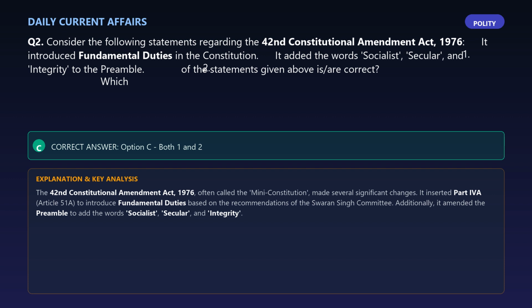Explanation: the 42nd Constitutional Amendment Act, 1976, often called the Mini-Constitution, made several significant changes. It inserted Part IVA, Article 51A, to introduce fundamental duties based on the recommendations of the Swaran Singh Committee. Additionally, it amended the preamble to add the words socialist, secular, and integrity.